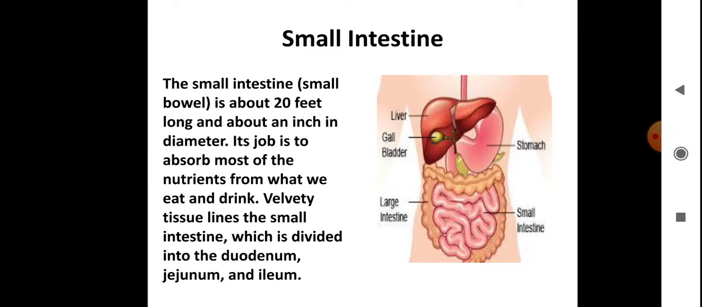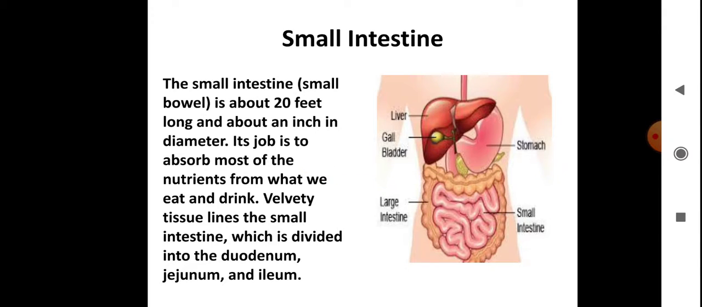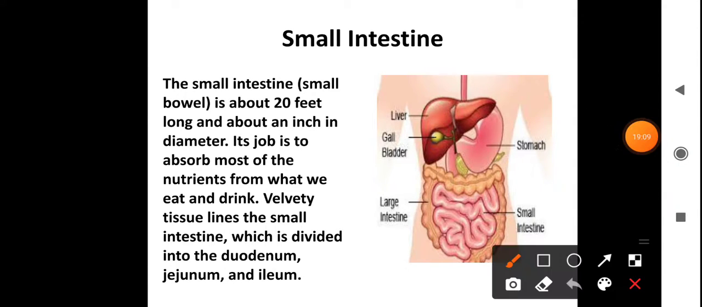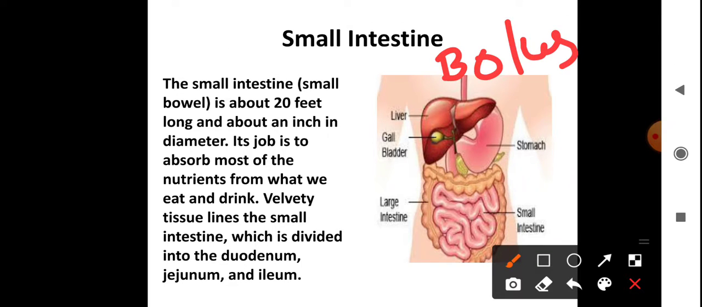The food which enters into the small intestine is known as chyme. Whenever it's coming from the mouth to the esophagus, that is known as bolus. Whenever it's entering from the duodenum into the small intestine, that's called chyme.